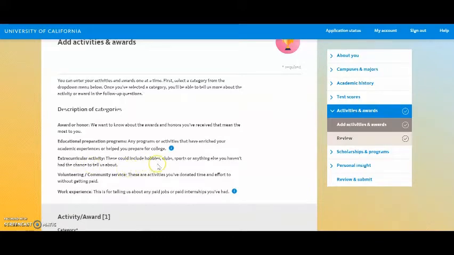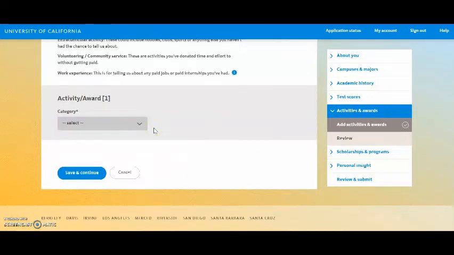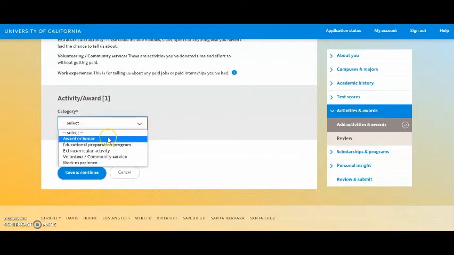The third category is extracurricular activity. These could be different hobbies, clubs, sports, or anything else that you don't feel like you've had a chance to talk about. The fourth one is volunteering/community service. These are activities where you've donated time and effort without getting paid. The fifth one is work experience, which is where you share about any paid jobs or any paid internships that you've had.